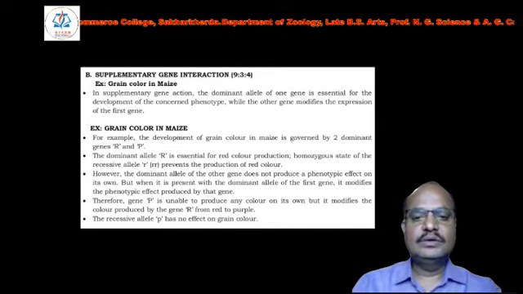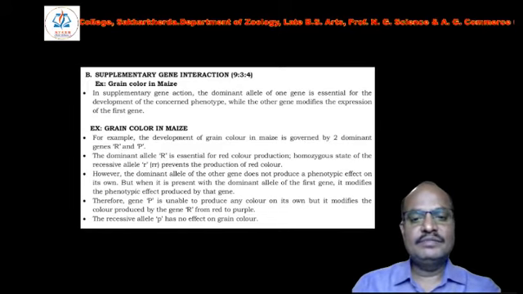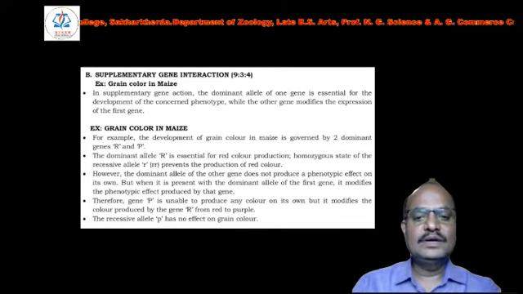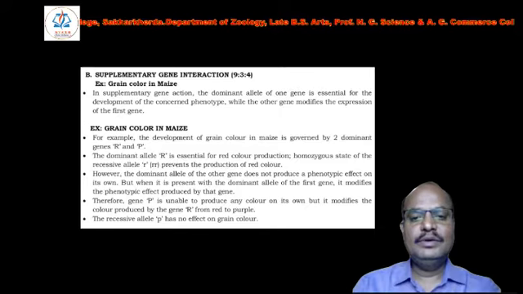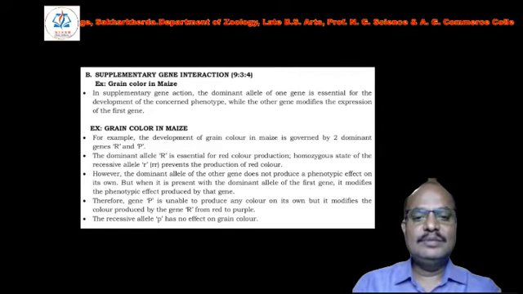However, the dominant allele of the other gene does not produce a phenotypic effect on its own, but when it is present along with the dominant allele of the first gene, it modifies the phenotypic effect produced by that gene. Therefore, gene P is unable to produce any color on its own, but it modifies the color produced by capital R from red to purple.